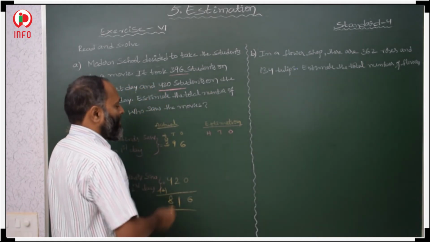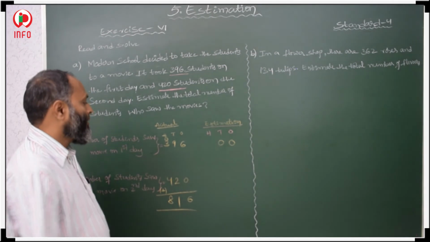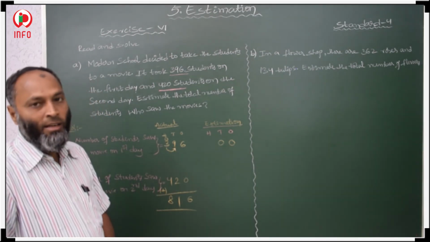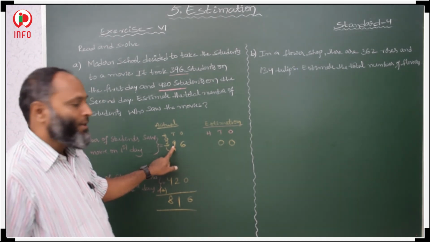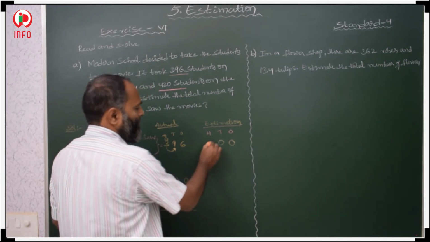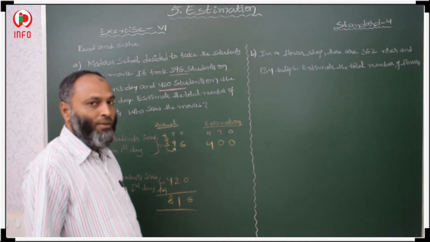Now, estimation. In the nearest hundreds, first we keep 2 zeros in the ones and tens places. For the hundreds place, we have to check what is there in the tens place. In the tens place, 9 is there, it is greater than 5. So we have to add 1 to 3, that is 400. 396 nearest to 100 is 400.